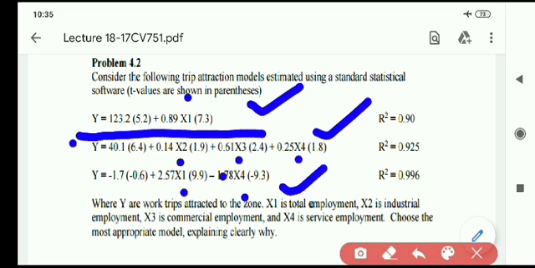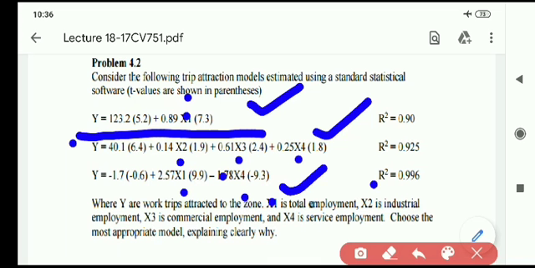Then what do you mean by x1 here? X1 is total employment, because only for work are the trips attracted to zone number 6. Total employment is nothing but x1. Then what about x2? X2 is industrial employment, the employment created across the industry. What do you mean by x3? X3 is commercial employment, shops, commercial employment. X4 is service employment.